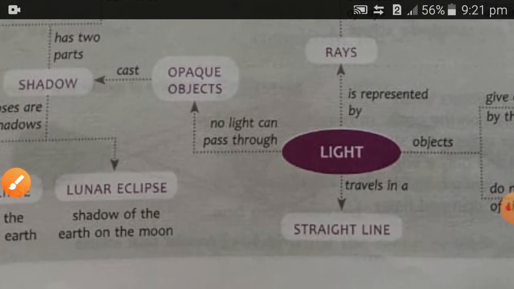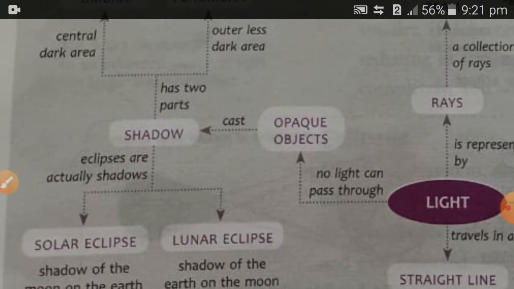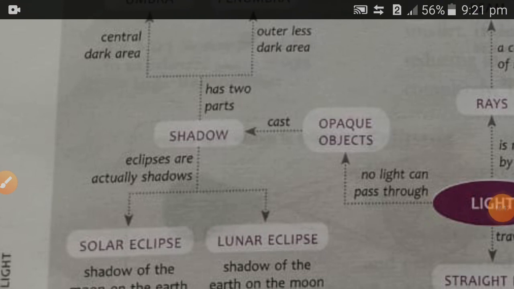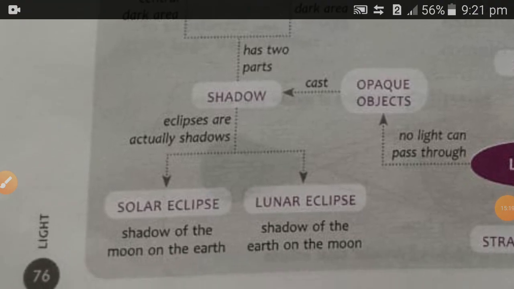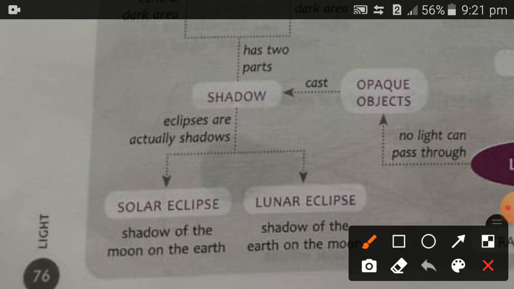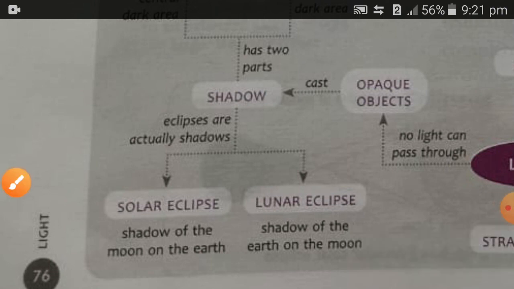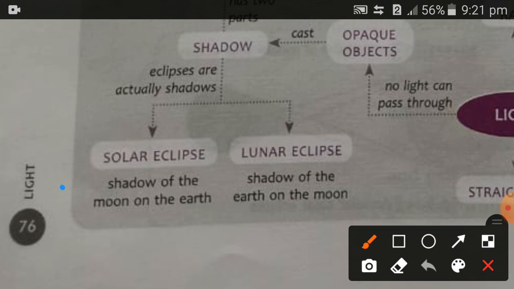Then from light we go to the opaque objects, through which no light can pass. Then it casts shadows. So eclipses are actually shadows. There are two types of eclipses: the solar eclipse and the lunar eclipse.